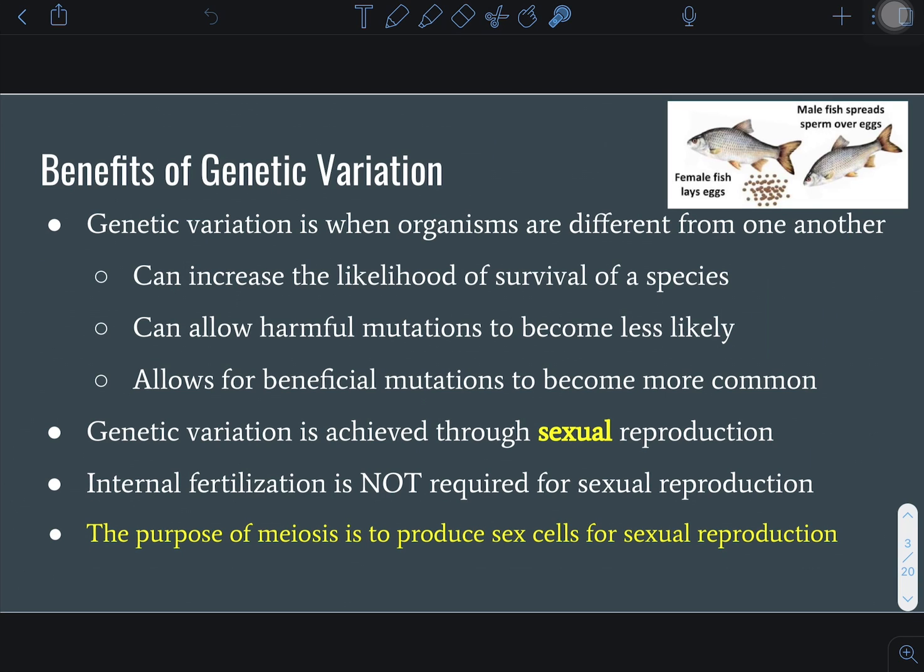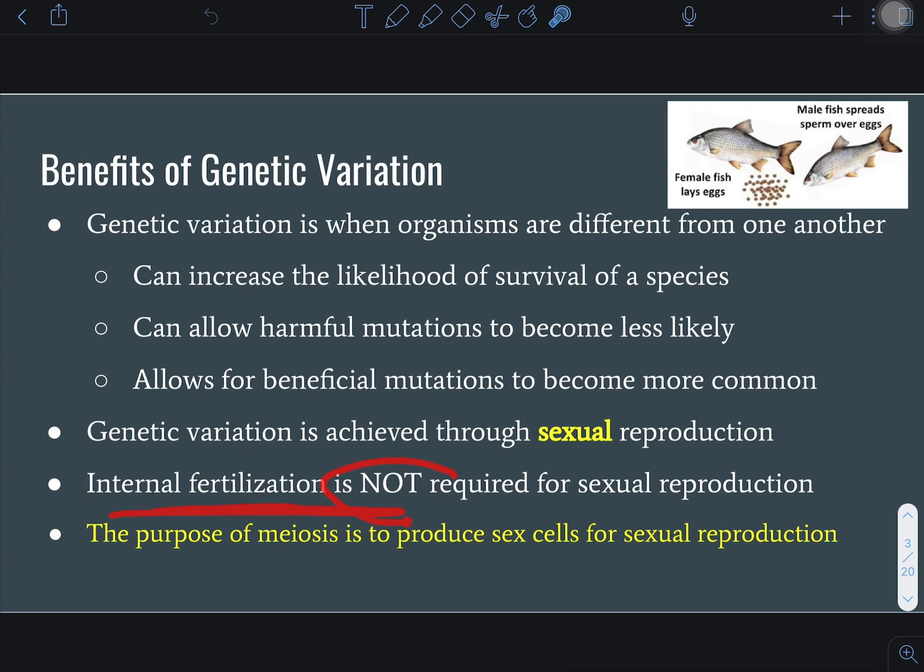Another benefit is that it can make harmful mutations less likely. We have mutations in the gene pool, and if it's a bad mutation, with genetic variation it's less likely to become prevalent. Those harmful mutations get weeded out. It also allows beneficial mutations to become more common. Those good mutations are more likely to survive and get passed on to the next generation. Genetic variation comes through sexual reproduction.